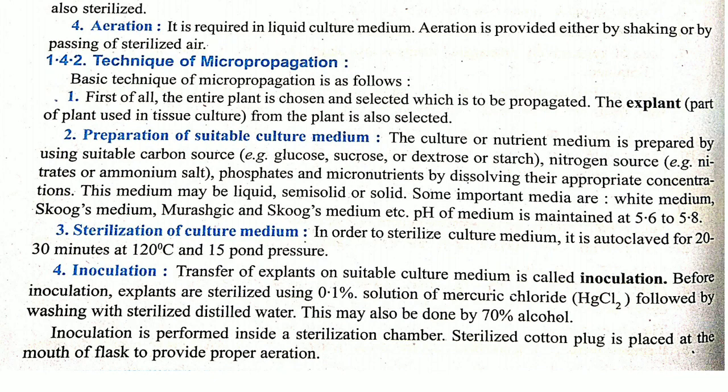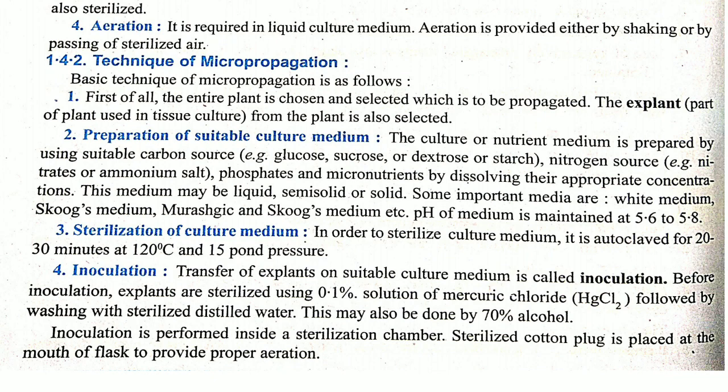The culture medium may have a carbon source, such as glucose, sucrose, dextrose, etc., and a nitrogen source, such as nitrate, ammonia, salt, etc. And as I already said, it may be of different types: liquid, solid, and semi-solid.